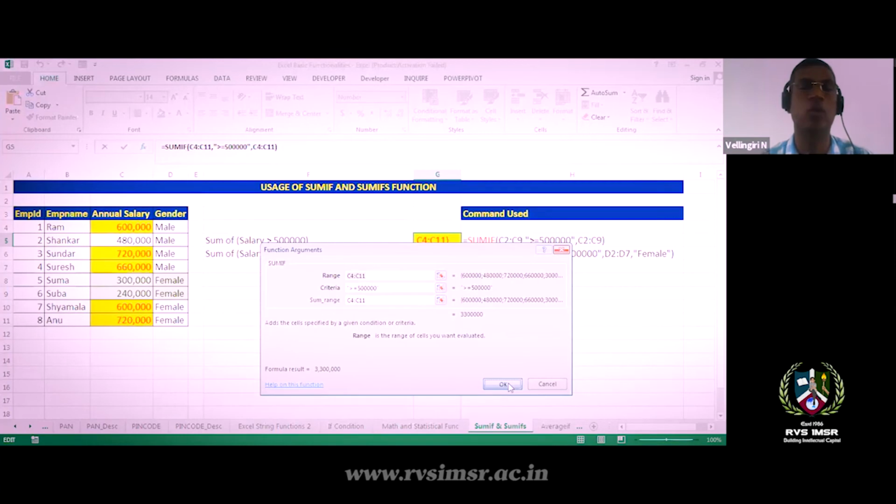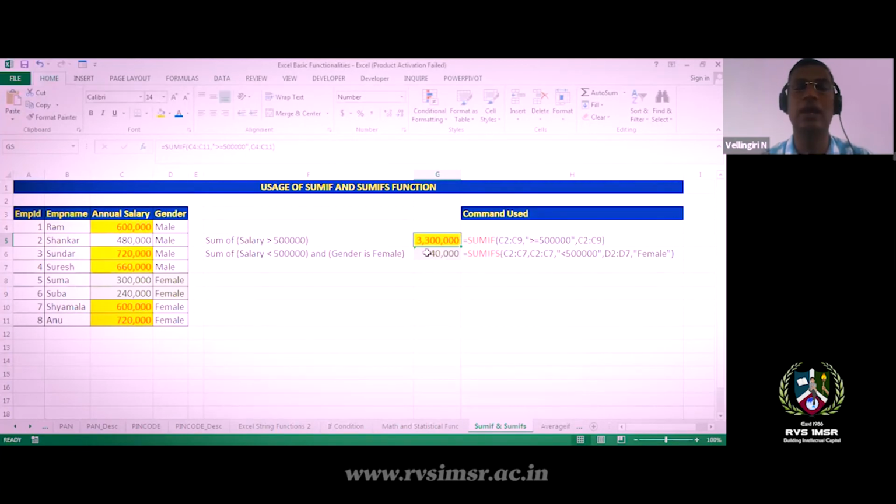If you press Enter, that will give you 33 lakhs. How does it come? This is 6 lakhs and 7.2 lakhs and 6.6 lakhs and 6 lakhs and 7.2 lakhs. These are all calculated, and you get 33 lakhs as your outcome. Okay, so similarly, you can use the SUMIF function like this.